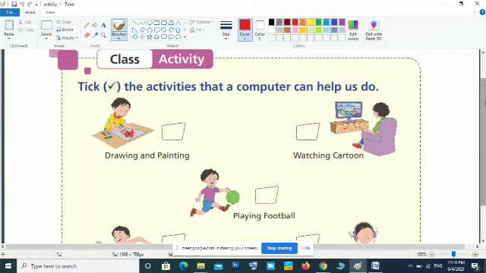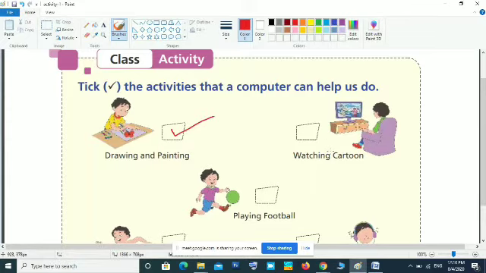Is computer can help for drawing and painting? Yes or no? Can you draw pictures? Yes, you can draw pictures. Okay, so that is tick.